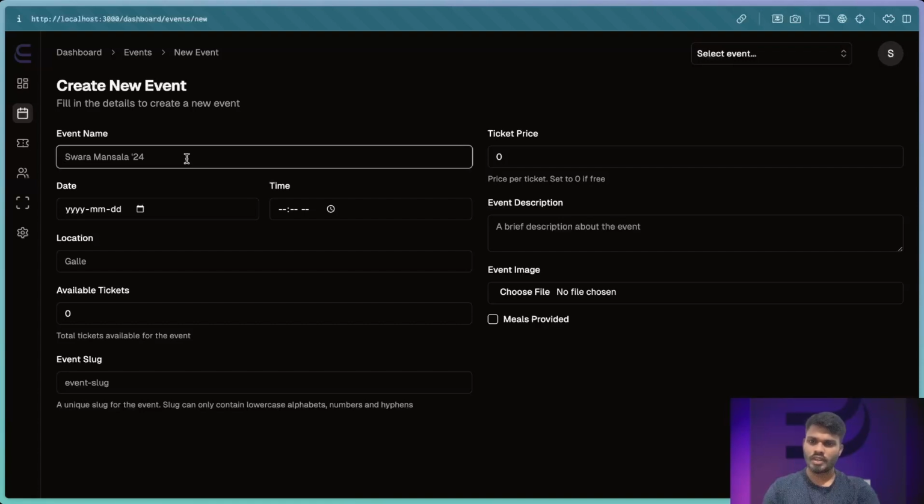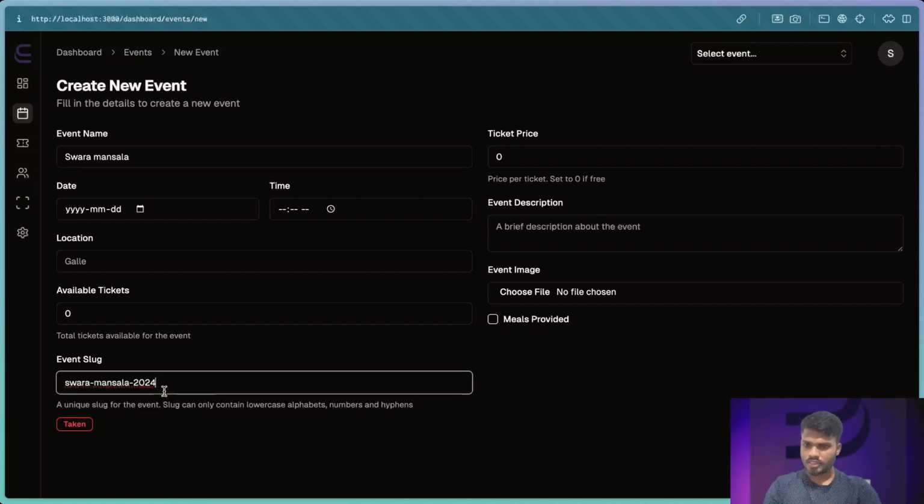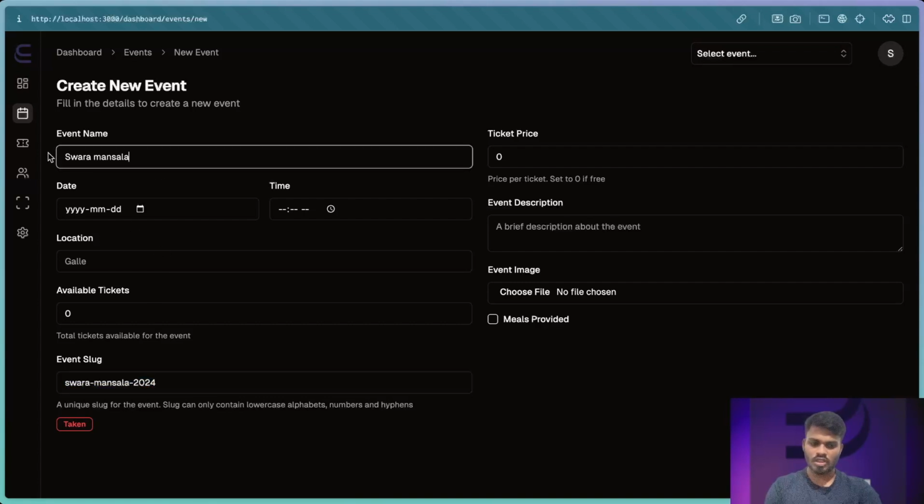First, we can enter the event name. When I enter the name as Varamansara, you can see events are generated automatically and displayed as a token. This happened because this event is already in our database. So here I enter another, different event.